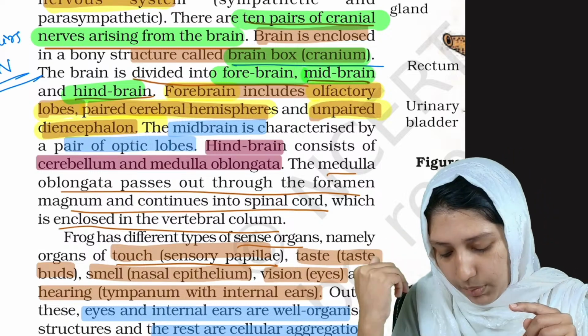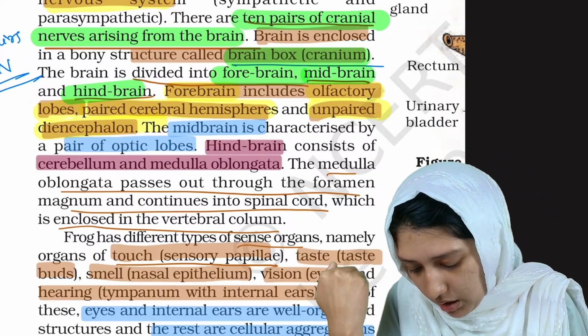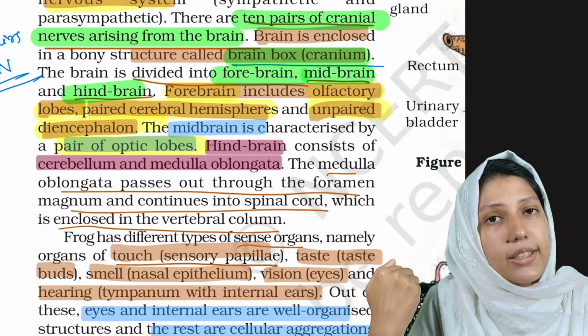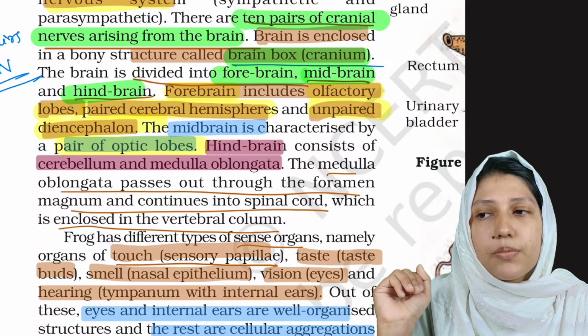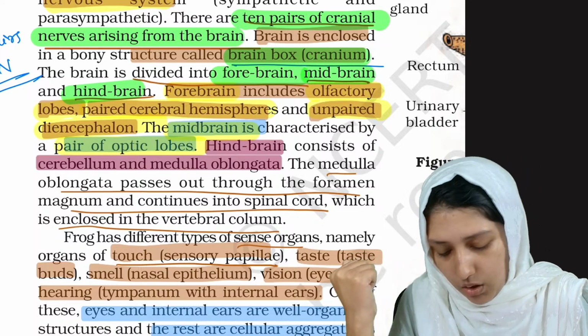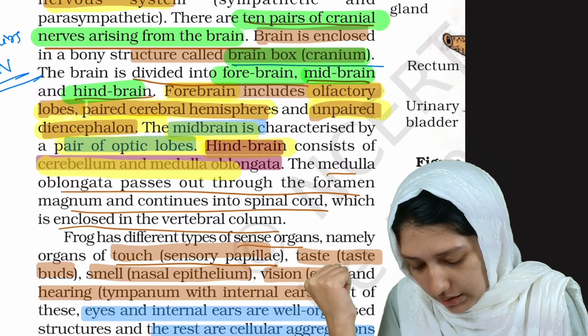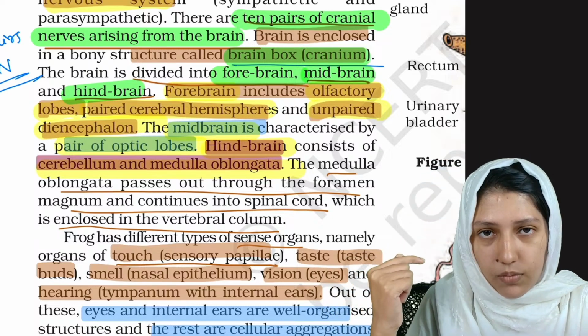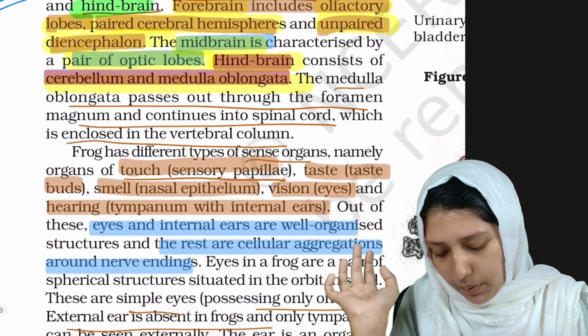Now coming to midbrain. In midbrain they are having a pair of optic lobes. Clear? Midbrain has optic lobes. Optic for vision. Okay, and hindbrain: the cerebellum and medulla oblongata. Clear? Medulla oblongata passes through the foramen.